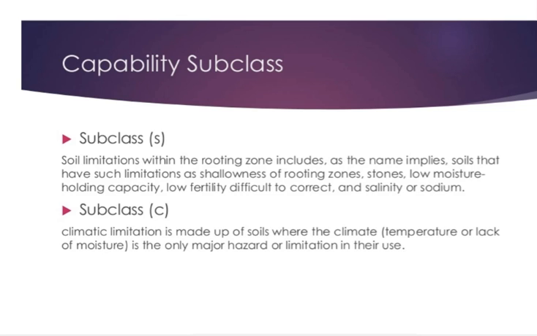Then subclass C, climatic condition, is made up of soils where the climate, temperature or lack of moisture are the main limitations. That is all about land capability subclasses.